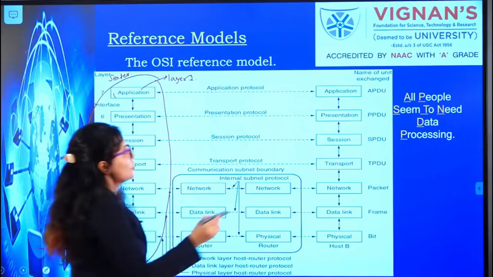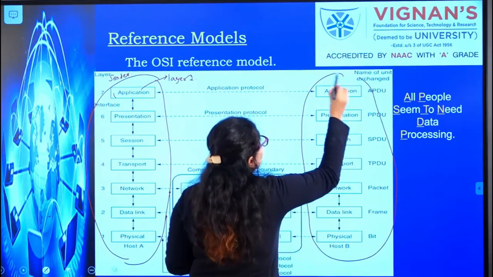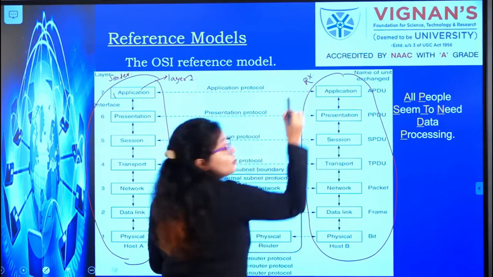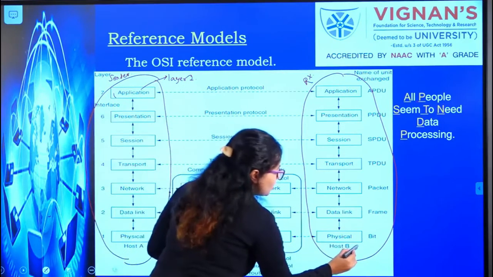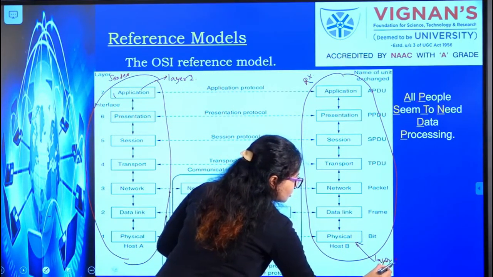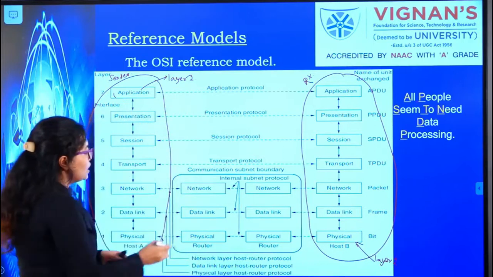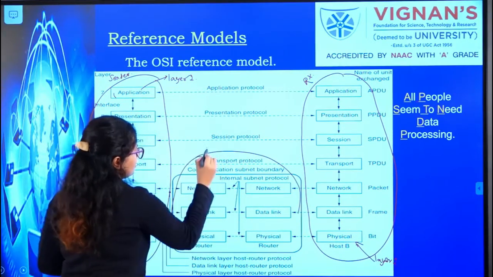Similarly, at the receiver side, suppose host B is your receiver. The first layer for host B will be the physical layer. In between these two are network devices.